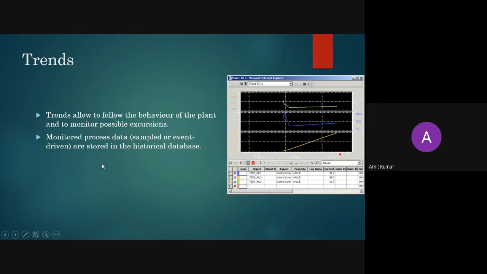Second is to monitor the process data and store the historical database. If someone comes to suggest that if you want to increase your productivity, you can opt for this kind of system, he needs to see the previous database. The trend graph will store all the previous data so that he can generate the report and give it to that person, who will read the report and suggest whether this kind of device is going to work or not. So this will be the use of trends.